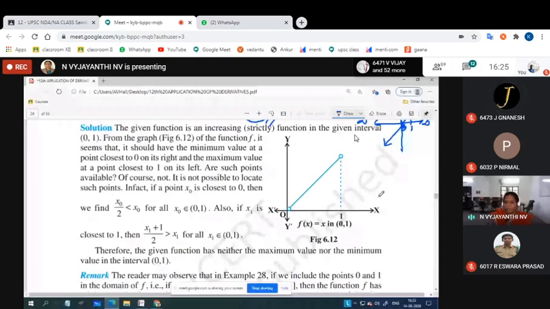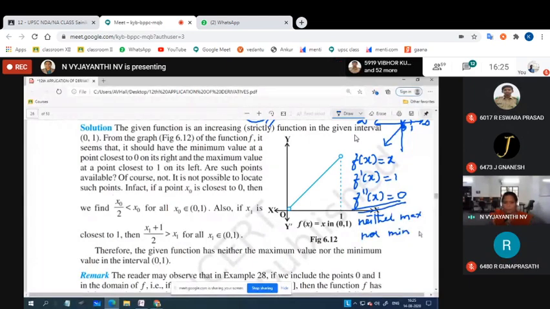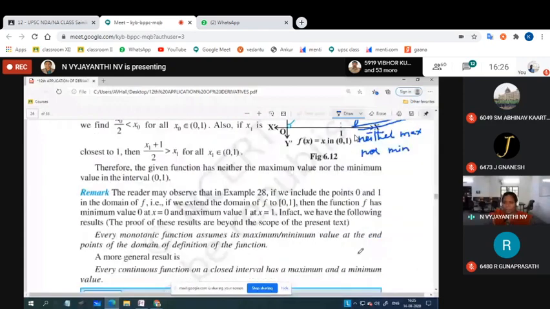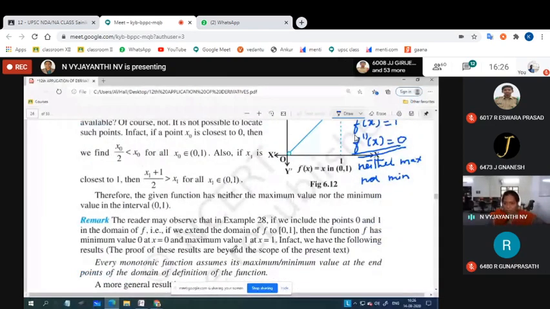Yes, ma'am. And we know that f of x is equal to x, f dash of x is equal to what? One. F double dash of x is equal to what? Zero. If the second derivative is 0, then what do we say? Neither maximum nor minimum. It will not attain its maximum or minimum. So that is the way of applying the second derivative test for getting maxima and minima. So they have given this using the graph, which we will discuss later. But for NDA, if you have this much knowledge, that is enough. Okay.